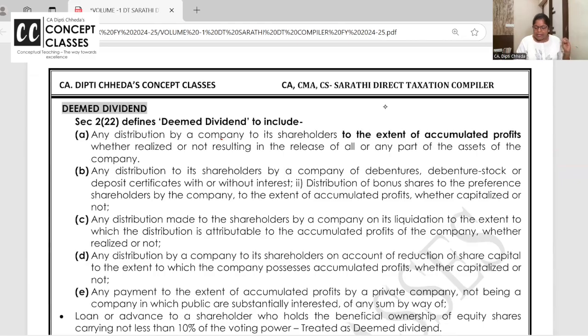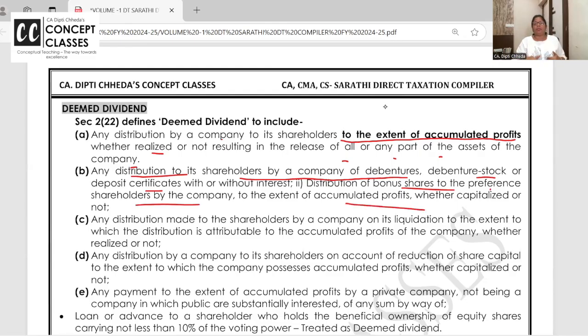Any distribution by company to the shareholders, boldly I have written here, out of accumulated profit, if you give to shareholders any assets or part of the assets, then it is called deemed dividend, taxable in income from other sources. Any distribution to shareholders of the company of debentures, debenture stock, bonus shares to preference shareholders.